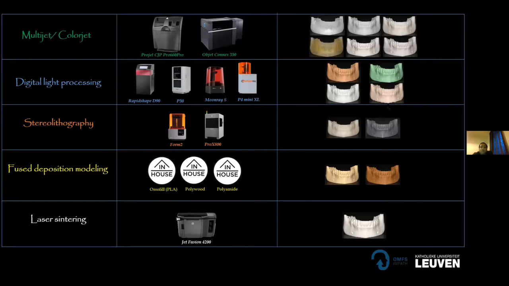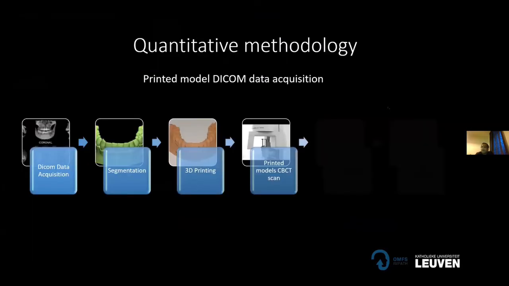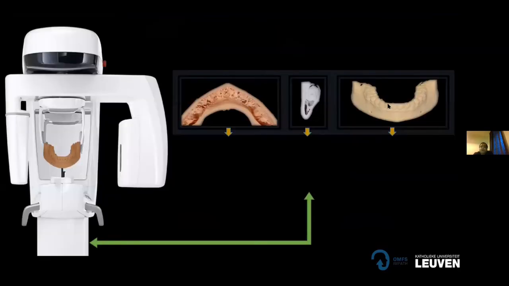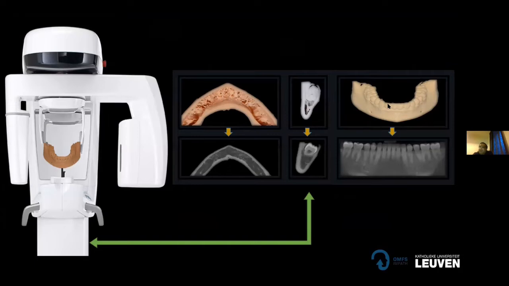Following acquiring the printed models, we need to check the accuracy. For that, we acquired a high resolution CBCT scan. Here you can see a Newtom Evo machine, which we use in our clinics. We acquired the CBCT scan of the printed models. The reason we did this is because we want to check how accurate they are compared to the real anatomical structure, the real anatomical mandible.